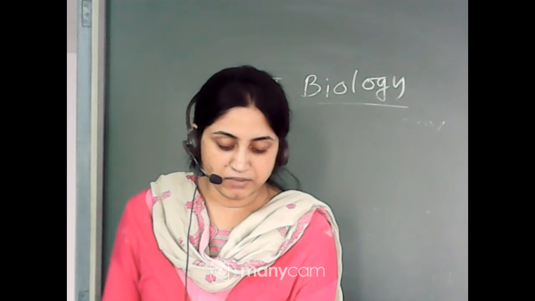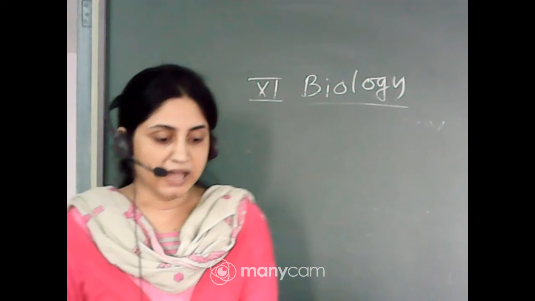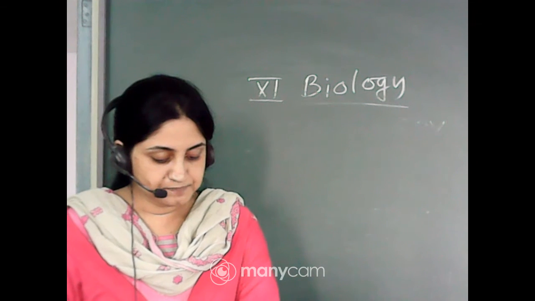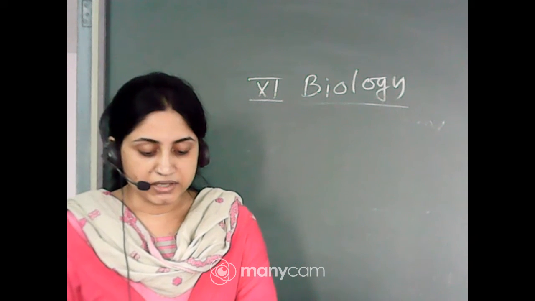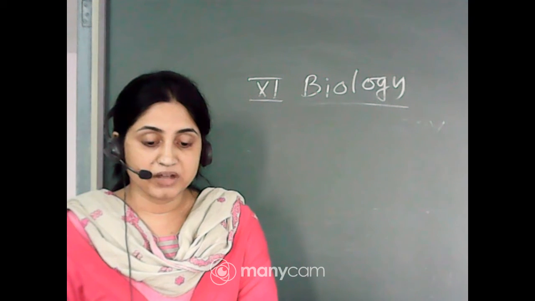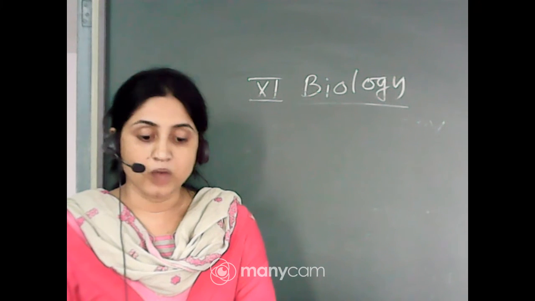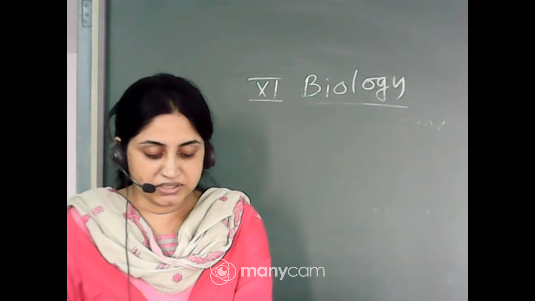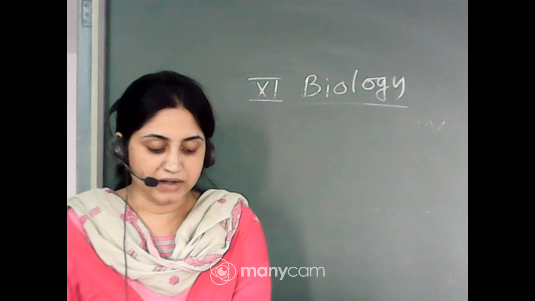Similarly, there is a gradient of pressure for CO2 in the opposite direction, from tissue to blood and blood to alveoli. You know that the partial pressure of O2 in the alveoli is 140, and the partial pressure of carbon dioxide in the alveoli is only 40. Okay, 140 and only 40. And then the opposite direction from tissue to blood and blood to alveoli.